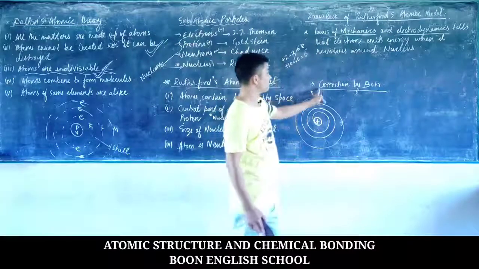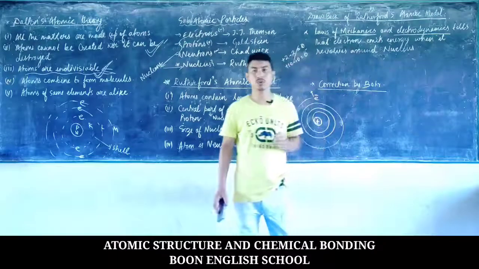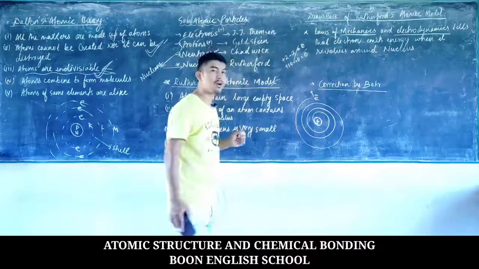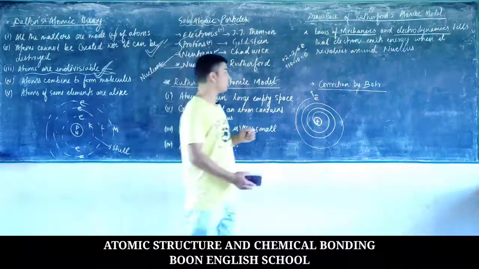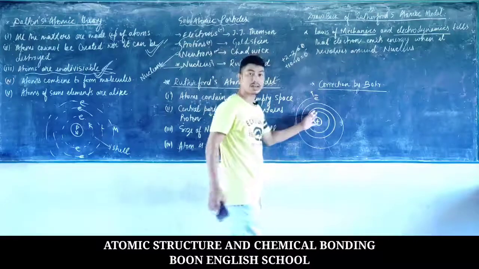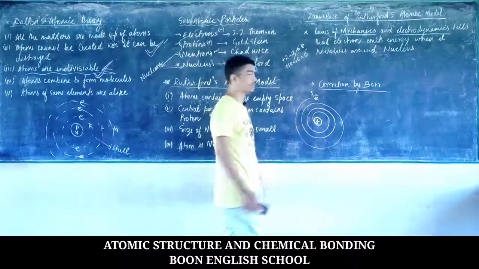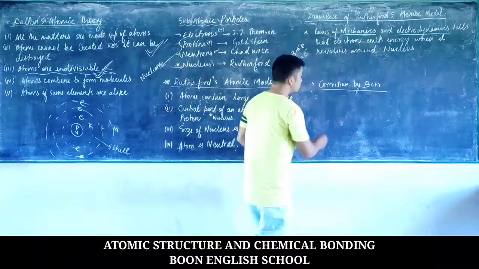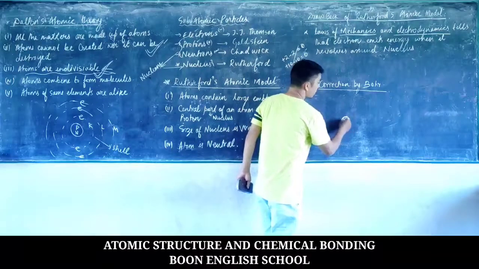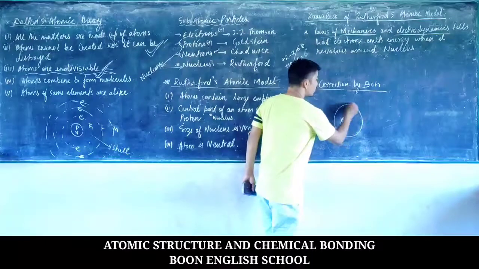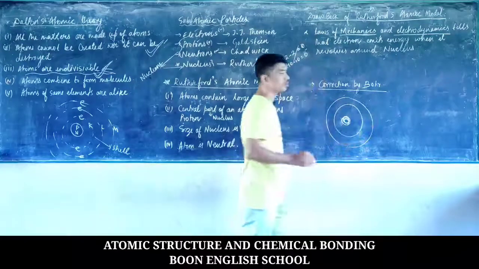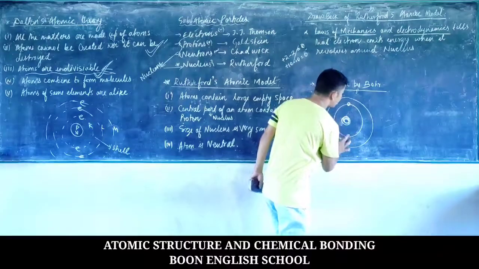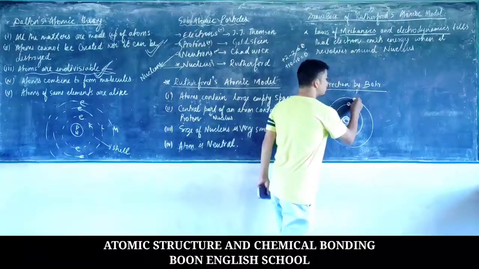So who came up with the correction to Rutherford's atomic model? Niels Bohr. He carried out a number of experiments and found that yes, the electrons emit energy, but it depends on the path they revolve in, because electrons revolve in fixed paths. Suppose I have one electron in the first cell and another electron in the second cell.